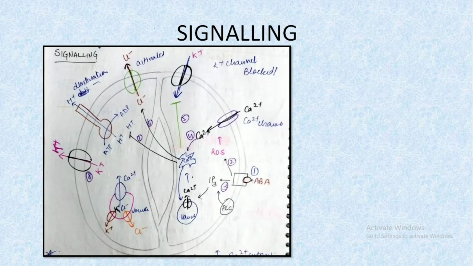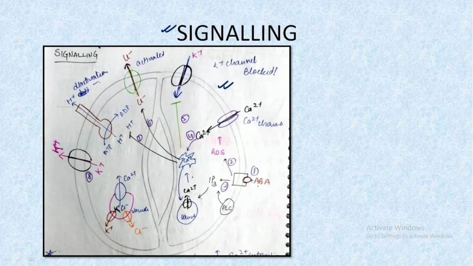So now let us understand the signaling of abscisic acid. You need not go into the complete detail of the signaling. The only important points to remember will be highlighted. So make sure you have complete focus on those points, because abscisic acid plays the most important role in closing of the stomata during the stressful condition. So we'll understand it in the same organelle. So we have the stomata.